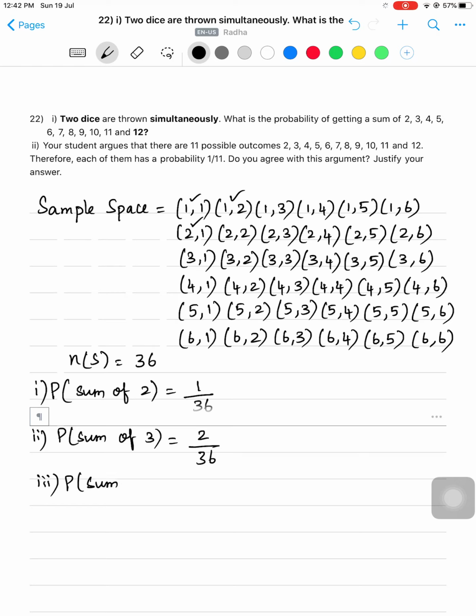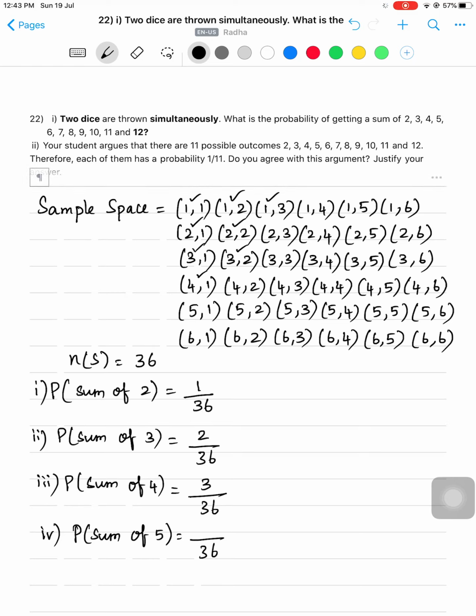What about the third one? Probability of getting a sum of 4. So, out of 36, getting a sum of 4, that is 3 plus 1 is 4, 2 plus 2 is 4, 1 plus 3 is 4. How many are there? 3. So, 3 by 36. What about the fourth one? Sum of 5. So, out of 36, how many outcomes are there with sum 5? 4 plus 1, 3 plus 2, 2 plus 3, 1 plus 4.